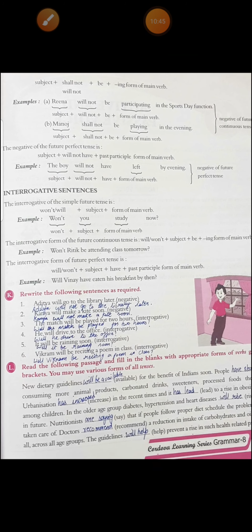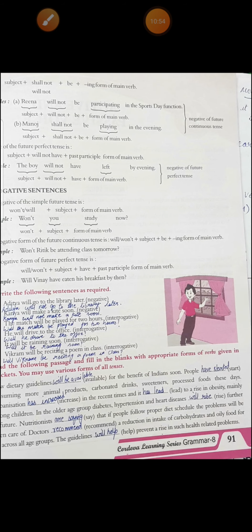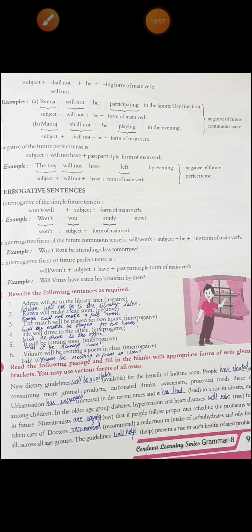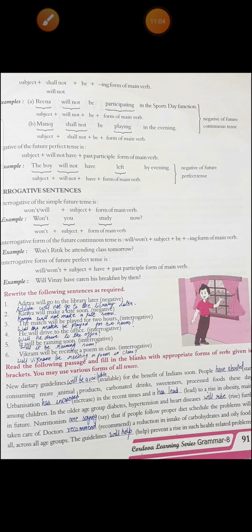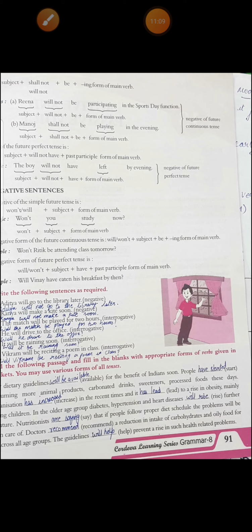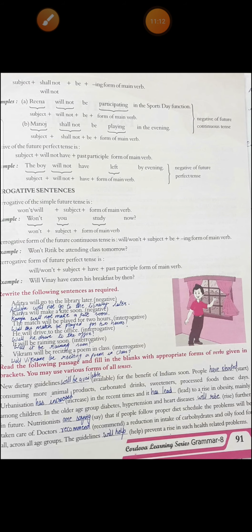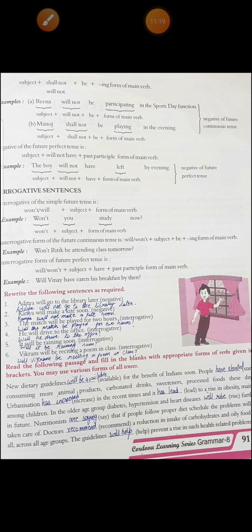Alright. Then last exercise, you have to use all tenses. Alright, let's quickly do it and finish this chapter. New dietary guidelines will be available for the benefit of Indians soon. People have started consuming more animal products, carbonated drinks, sweeteners, processed food these days. Urbanization has increased in recent times and it has led to a rise in obesity, mainly among children. In the older age group, diabetes, hypertension and heart disease will rise further in future.